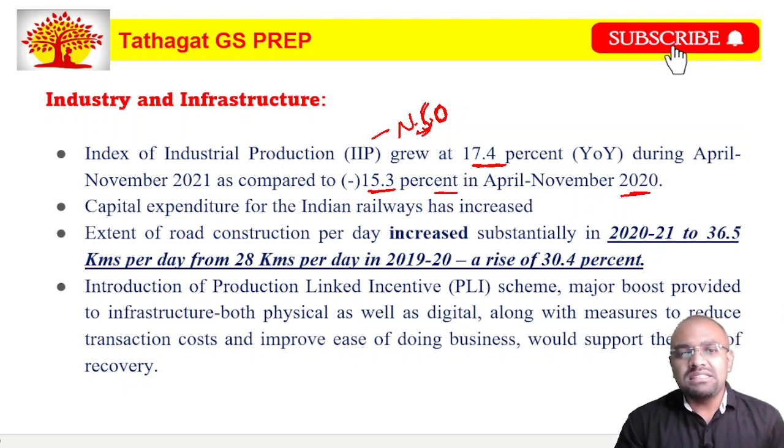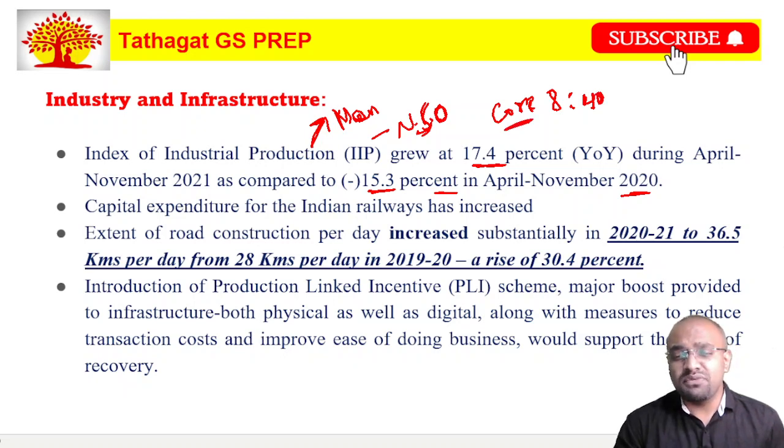And in this Index of Industrial Production, manufacturing is given the highest weightage. The highest weightage is given to the manufacturing sector, and also there is something called core industries. There are nearly 8 core industries, whose weightage constitutes nearly 40% of this Index of Industrial Production. Friends, please comment in the comment section which are these core industries, and for which core industry there is highest weightage and for which core industry there is lowest weightage.